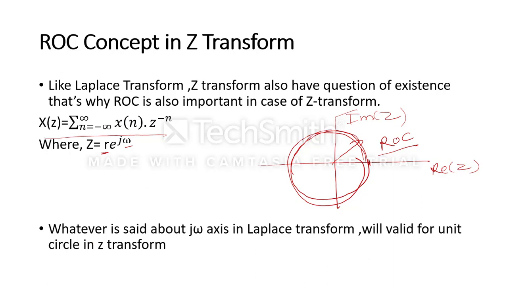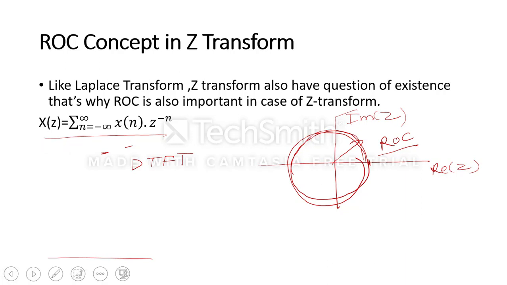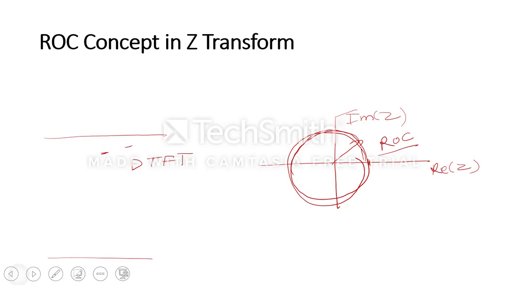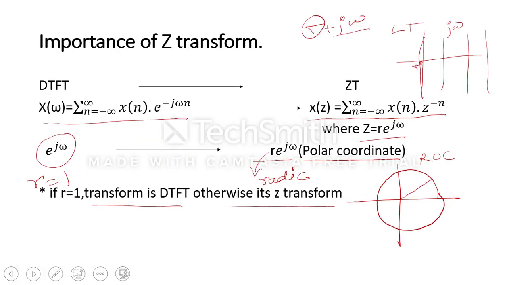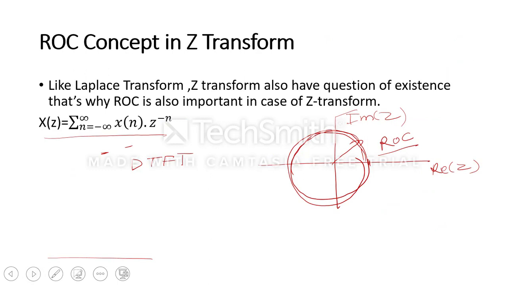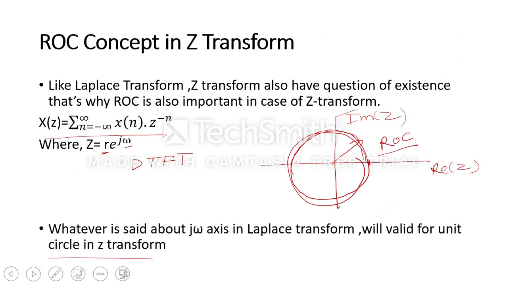Whatever is said about the j omega axis in Laplace transform will be valid for the unit circle. Why does the unit circle come into the picture? Because in discrete time Fourier transform, as I have already told you, r is equal to 1. So that's why r equal to 1 is very important. When we talk about the unity circle, it's very important.